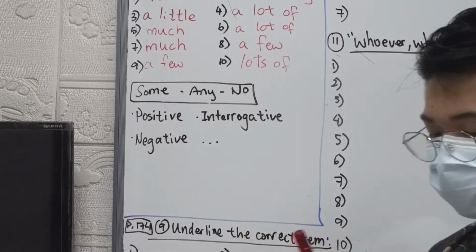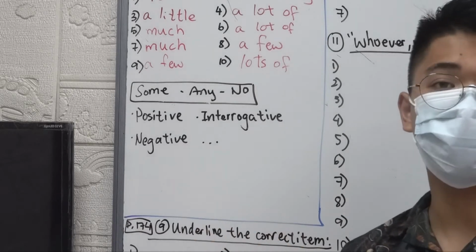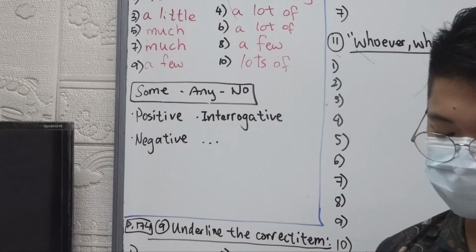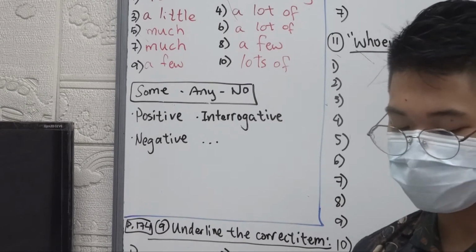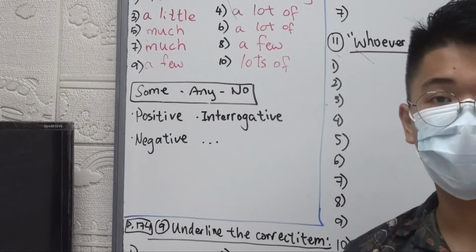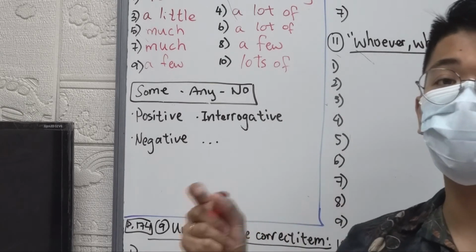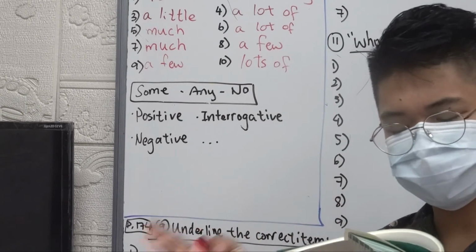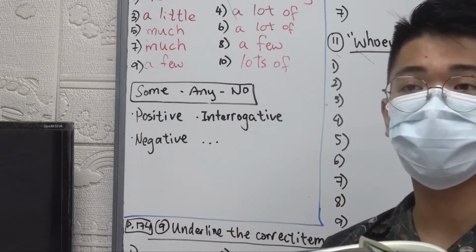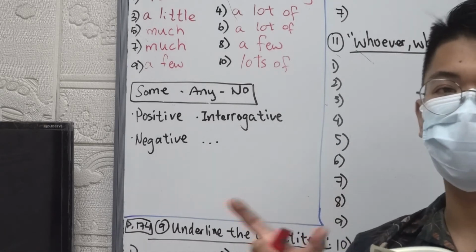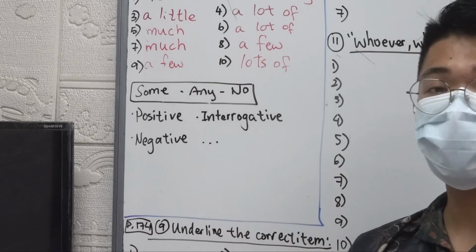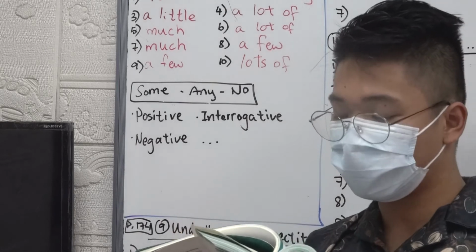For example, is there anyone there? You're not sure, you don't know, you're not expecting anyone there, right? So you say, is there anyone here or anyone there? They are also used in positive sentences, meaning it doesn't matter how, what, which, when, who, or where. The example is, you can go anywhere you want. It doesn't matter. Let me try to put somewhere in that sentence: you can go somewhere you want. It's wrong, right? Because somewhere means a specific place, and anywhere means any place that you want, it doesn't matter.